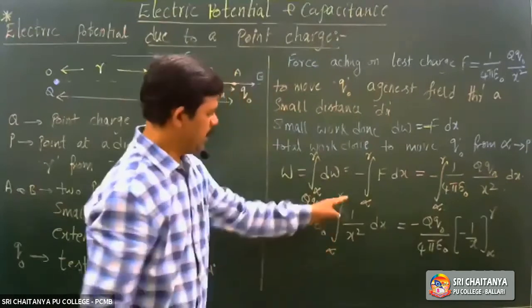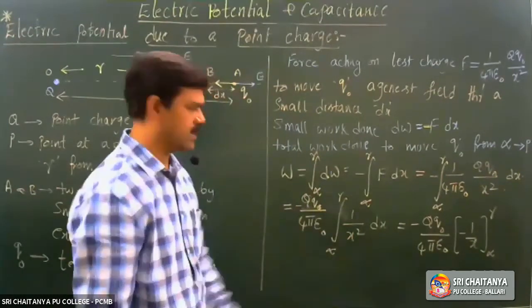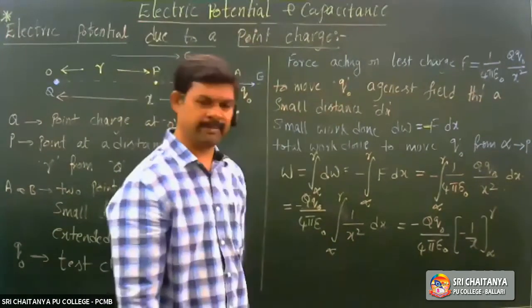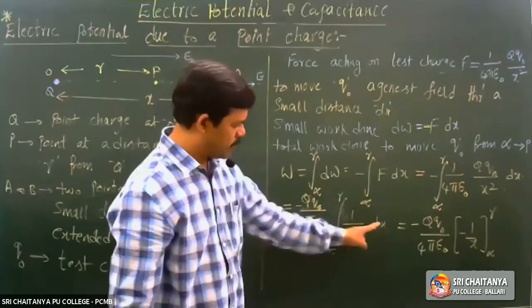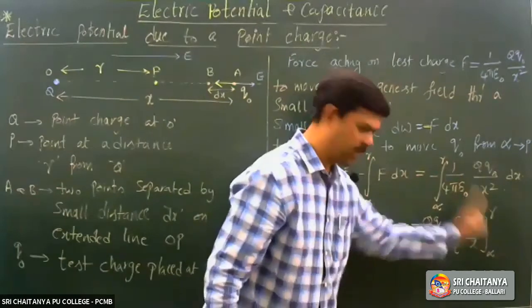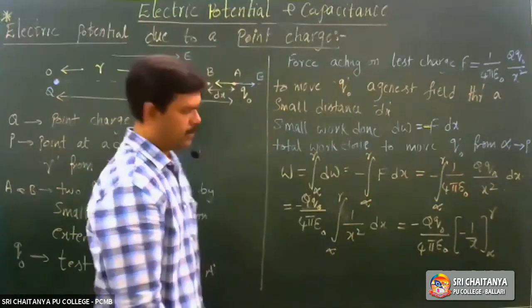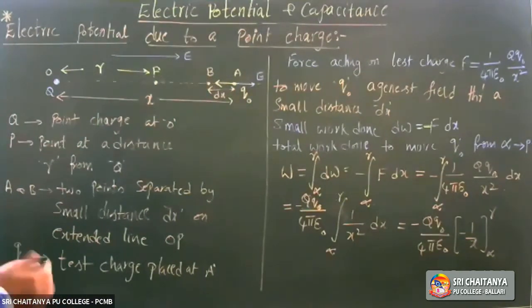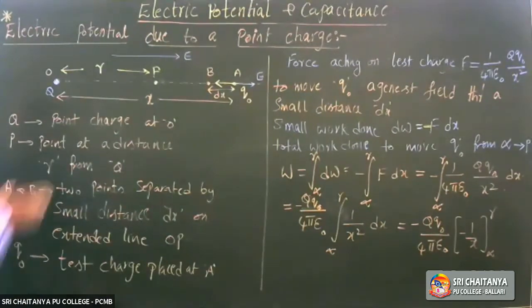Yes or no? This is a formula. If you want, write it in the margin. Okay. Now apply the limits. Come on, write down up to there. Take the screenshot. I wrote it here.